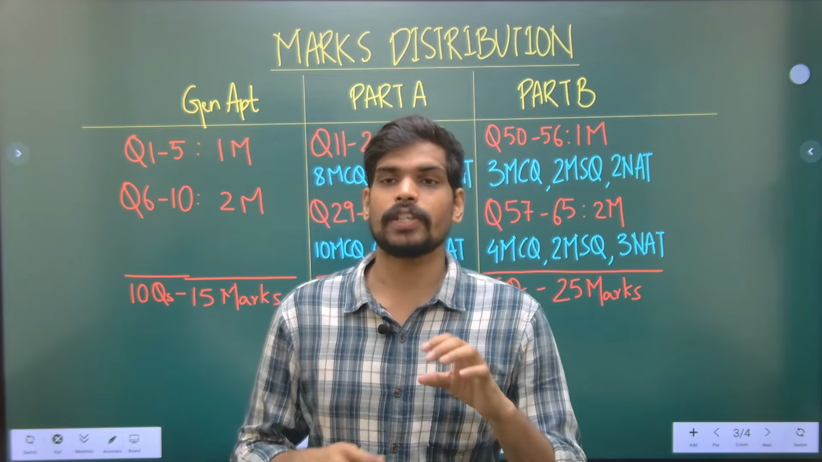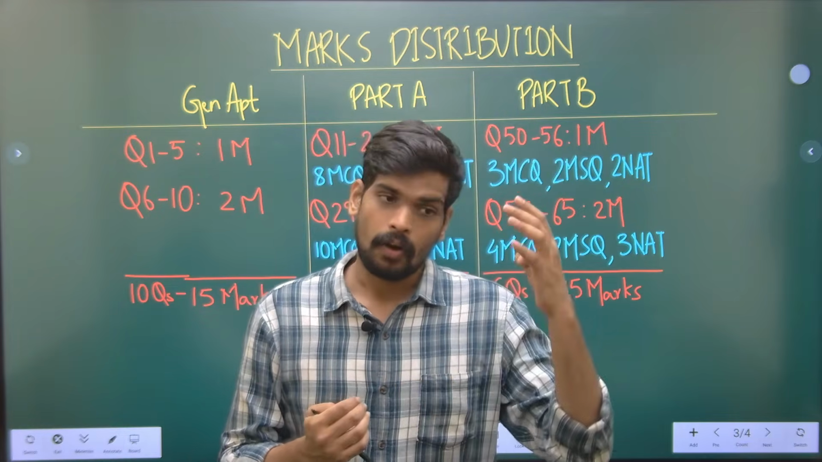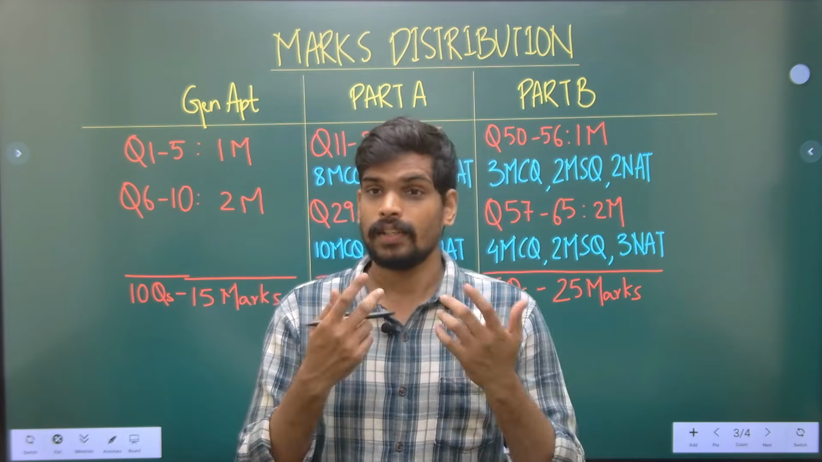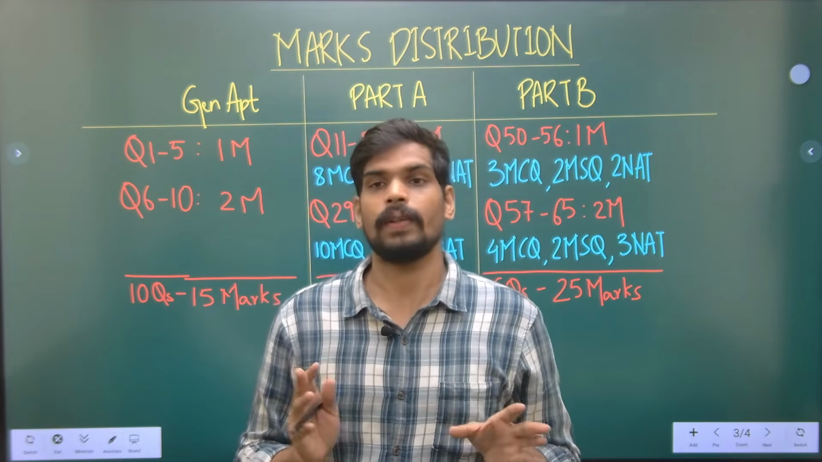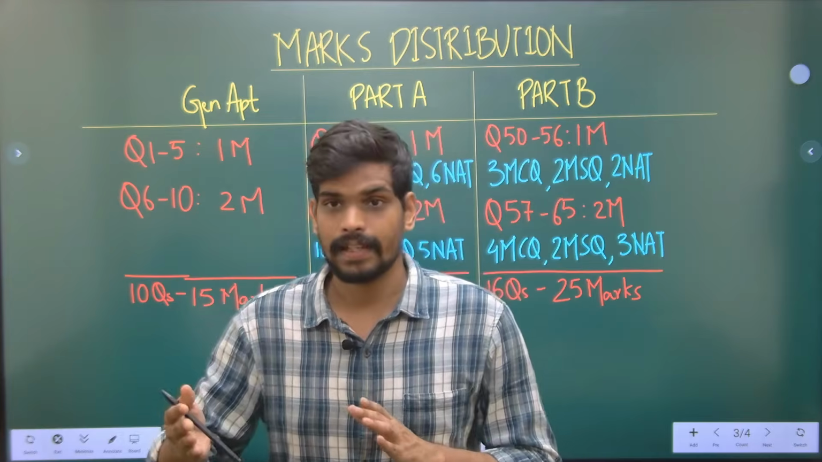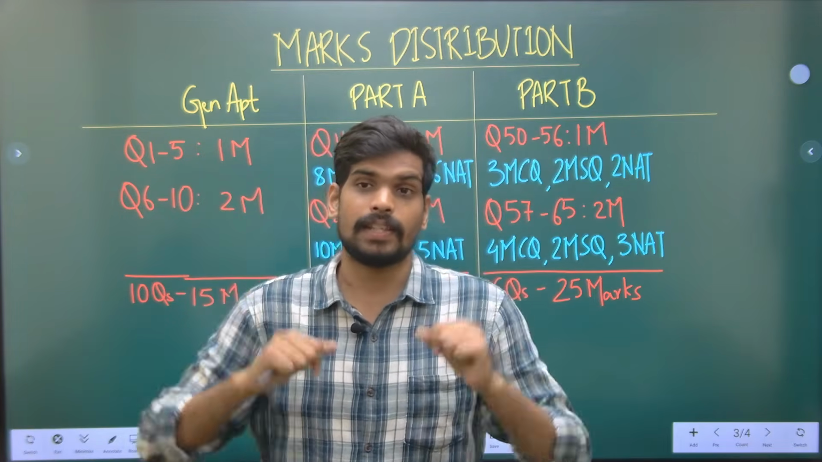In multiple select questions you can select multiple correct answers. Of the 4 options, all 4 can be correct, 3 can be correct, 2 can be correct, or only 1 can also be correct. So that is a multiple select question, that will be written in the heading: this is a multiple select question.